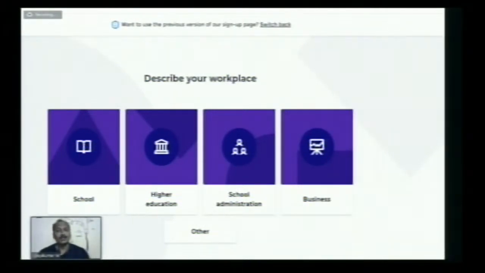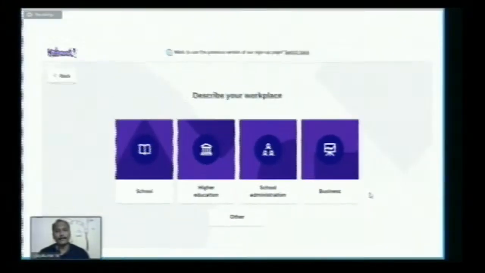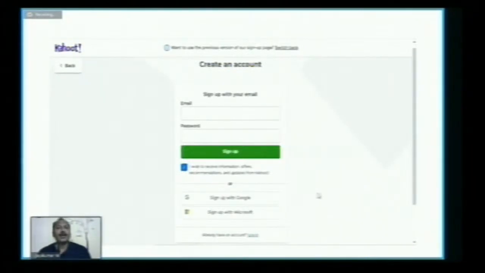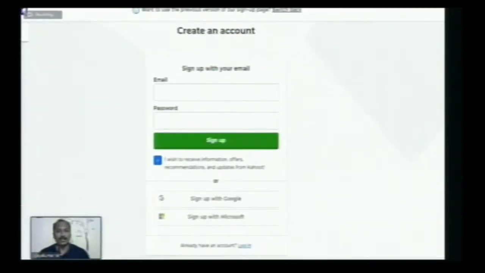So it depends on your need, you can just click it. So let me click with the school here. And after selection of these 2 things, we just confirm that I'm a teacher, working in a school. After these 2 steps, the next thing you will have is this screen.